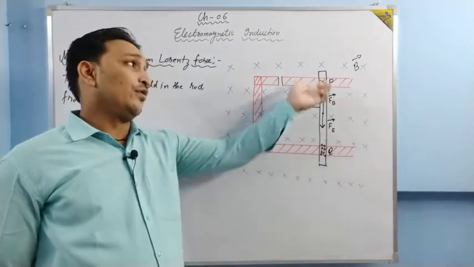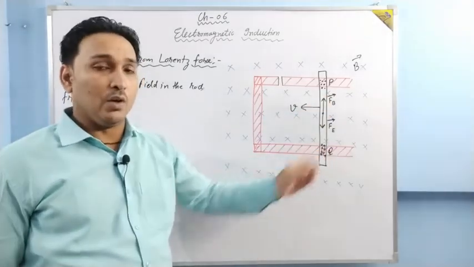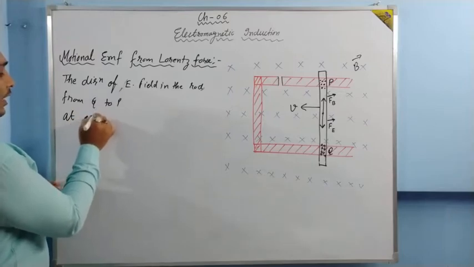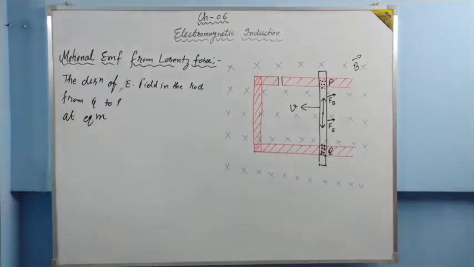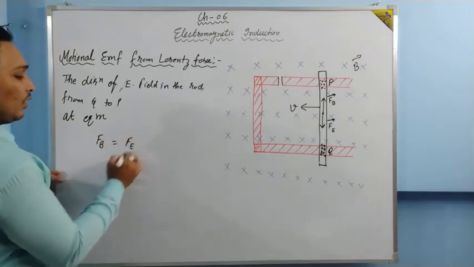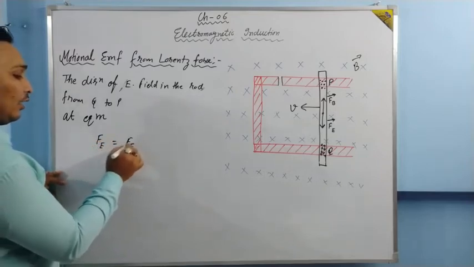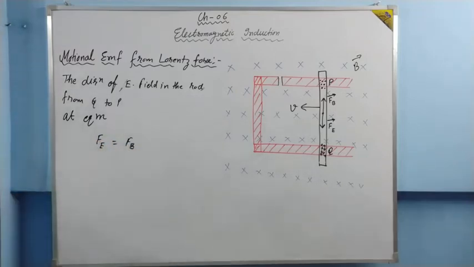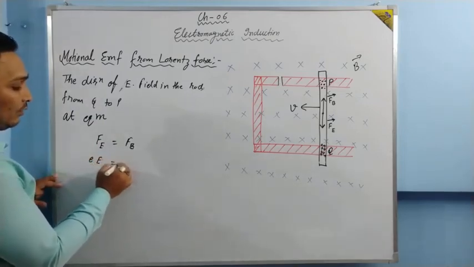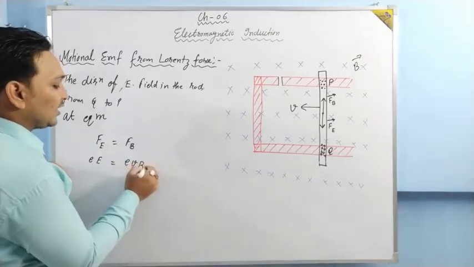Once sufficient amount of charges are collected over there such that these forces become equal, that will be the condition of equilibrium. At equilibrium, we'll say that Fe is equal to Fb. I don't think there is a problem in that. Now force Fe is given by eE, where E is the electric field, and force Fb is given by evB sin theta.